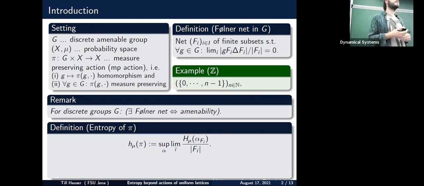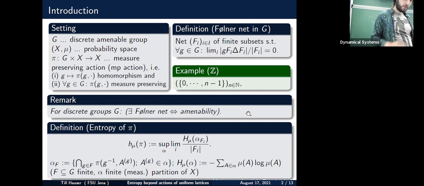One uses these Følner nets in a very similar way to the standard Kolmogorov-Sinai entropy. Also, instead of the Fekete lemma, one has other subadditivity tools, but all goes in a very similar manner. And this is basically the definition of how to define the entropy of such an action of a discrete group.